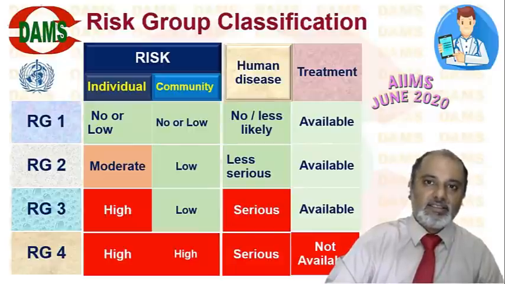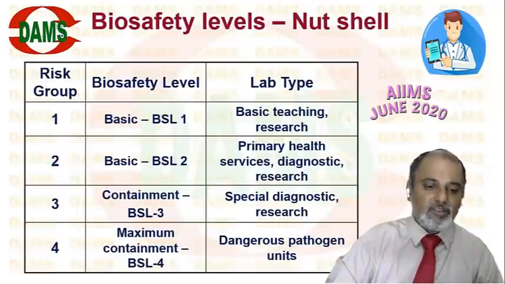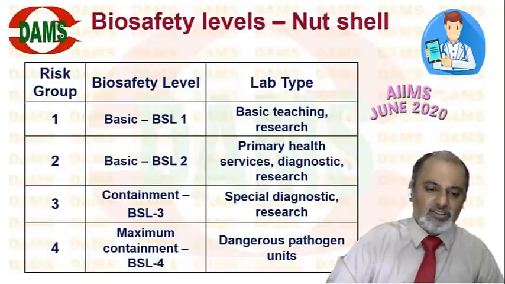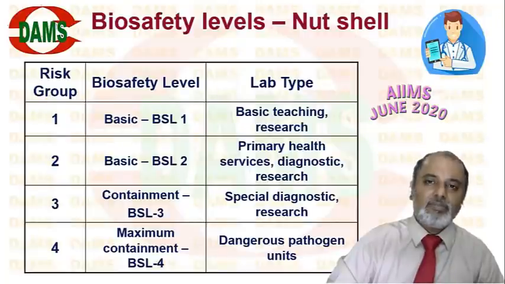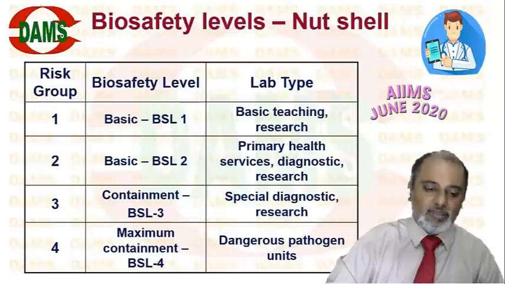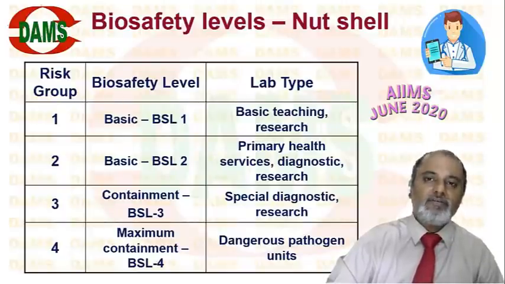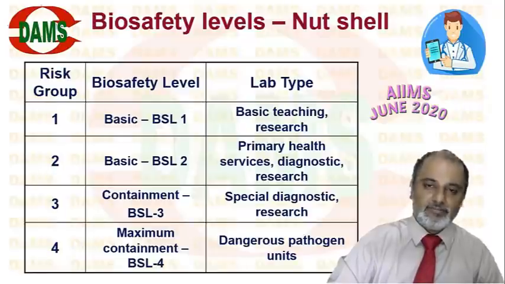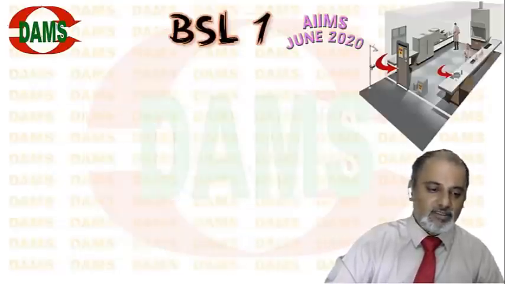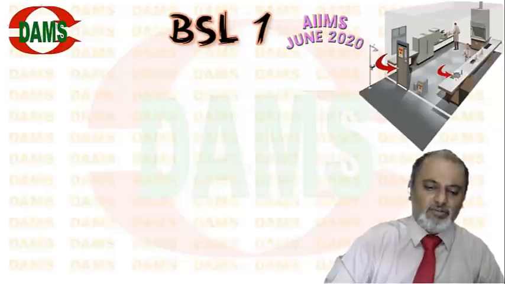Next, they assign the biosafety level based on the risk group. Biosafety levels 1 and 2 are basic, for risk groups 1 and 2, where treatment is available. They're used for basic research, routine laboratory diagnosis, primary health, and so on. Biosafety levels 3 and 4 are containment: 3 for special diagnostic research, and 4 for very dangerous pathogens. We'll see them here, just in a nutshell, in 1 minute.